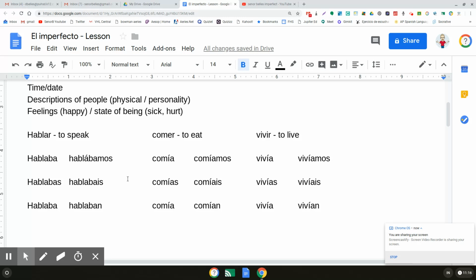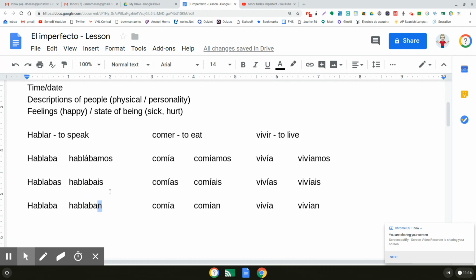You'll also notice, if you haven't already, that the yo form and the he, she, usted form are exactly the same. You would know which one you're using based on context. Also, if you can really just remember one of them, let's say you just remember the yo form is hablaba, well, if you know that, then you know the he, she form. If you add an S to it, you get the tú form. If you add a mos to it, you get the nosotros. If you add an is to it, you get the vosotros. And if you add the n to it, then you have the ellos form.